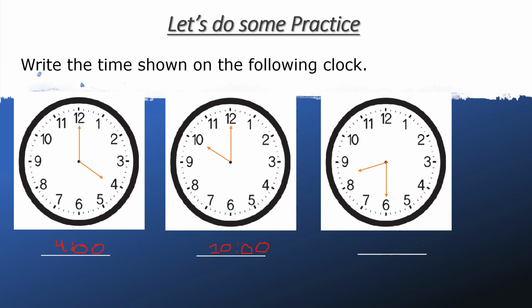Lastly, we have an example where the hour hand is between 8 and 9. So we write it as 8, because the minute hand is at 6, which is 30 minutes. We write the minute as 30.